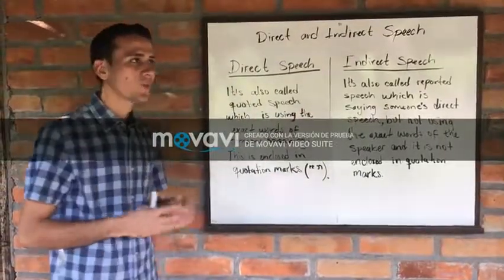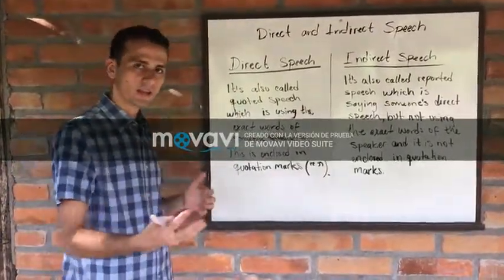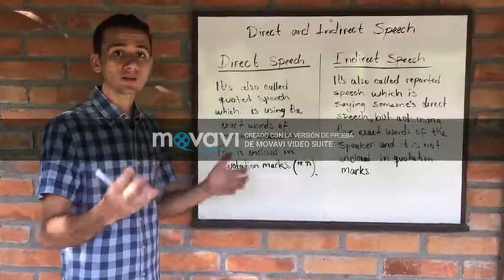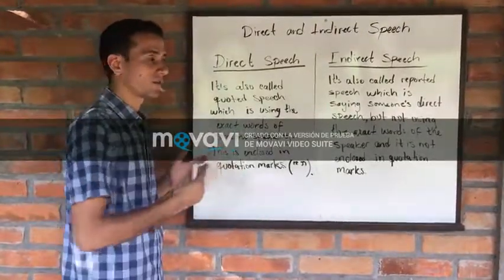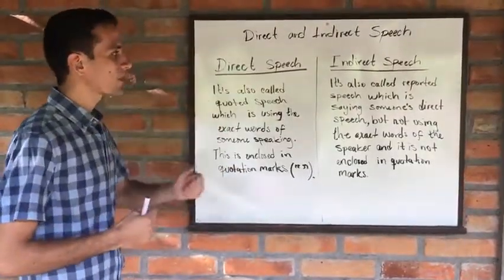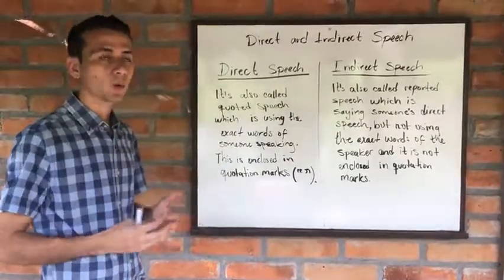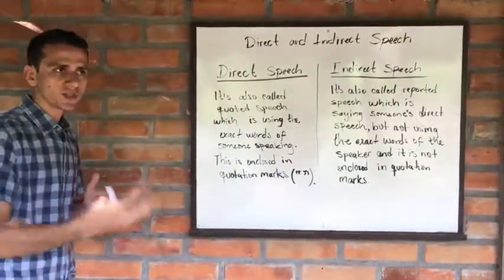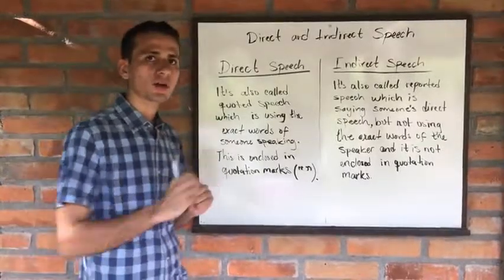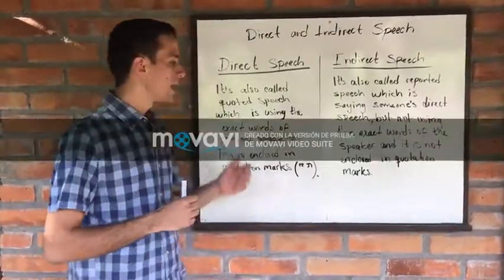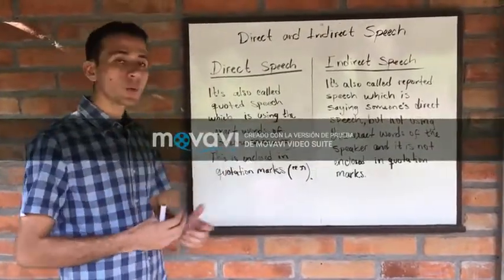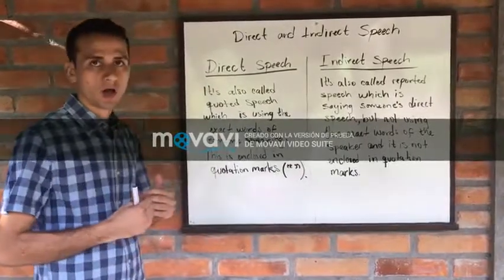Let's start with their definitions so that you have a clear idea on how to use them and what they are used for. Let's start with the direct speech, which is also called quoted speech, which is using the exact words of someone speaking. In this case, this is enclosed with quotation marks.